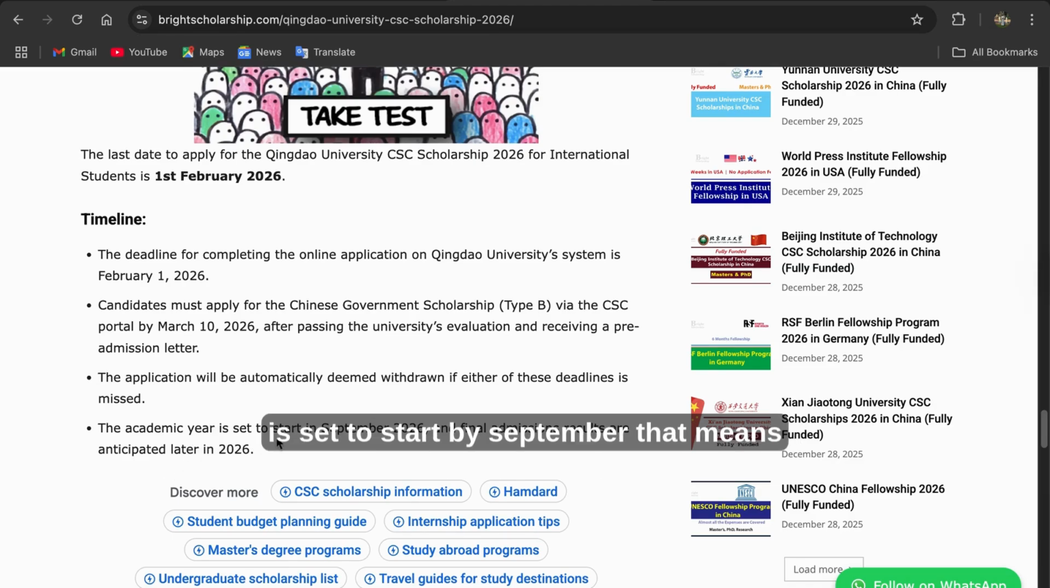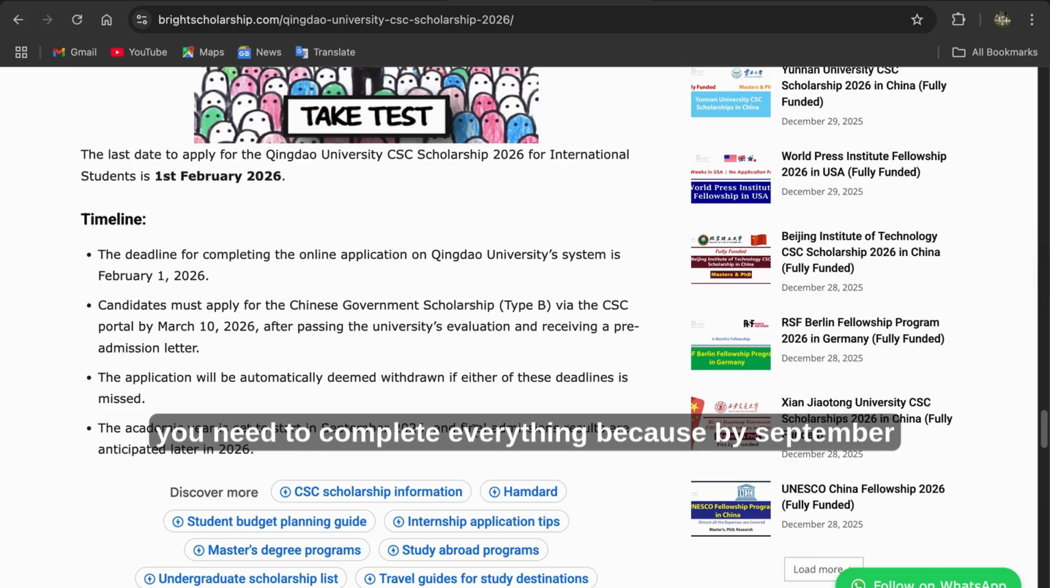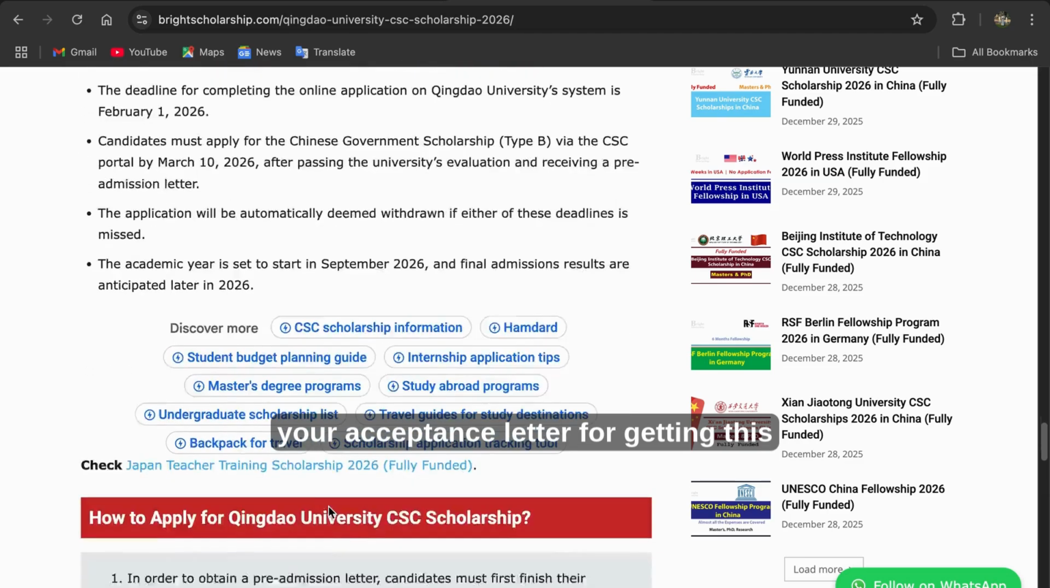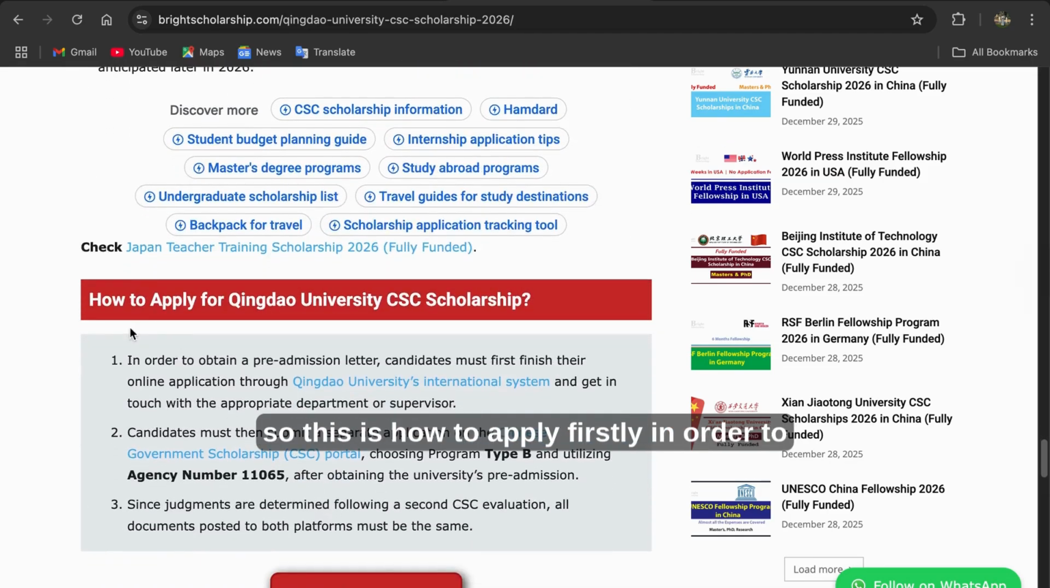The academic year is set to start in September. That means you need to complete everything, because by September they will start their classes. And admission results are anticipated later in 2026. That means next year they will send you your acceptance letter. So this is how to apply.